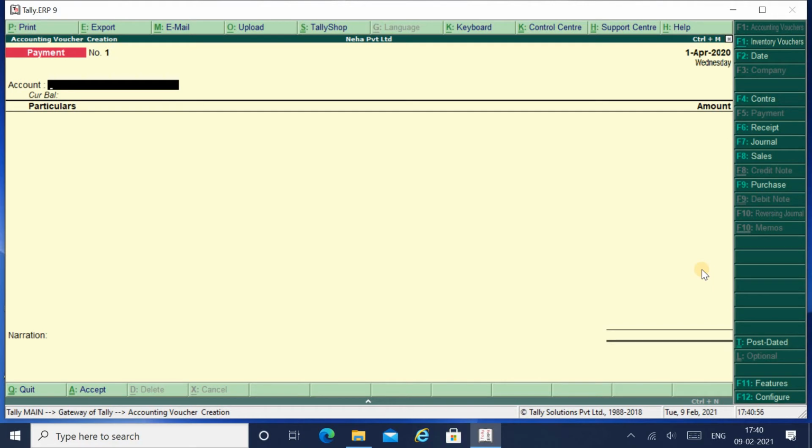What is happening? The liquid cash which you were carrying to spend is being deposited into your bank account, and now it is your hard cash. This type of transaction, where there is neither a payment nor a receipt, but still you are giving something and in another account you are receiving something, we call it contra. So over here you will find the contra voucher. We also have a shortcut key F4. Alright, so in contra you have to make the entry.